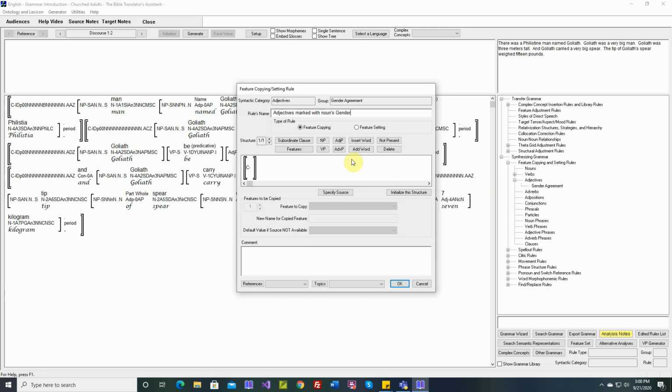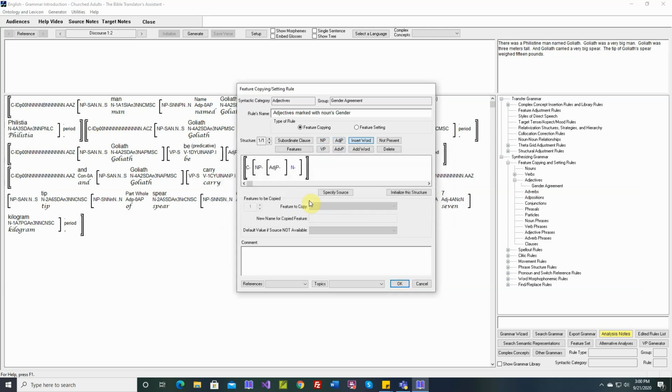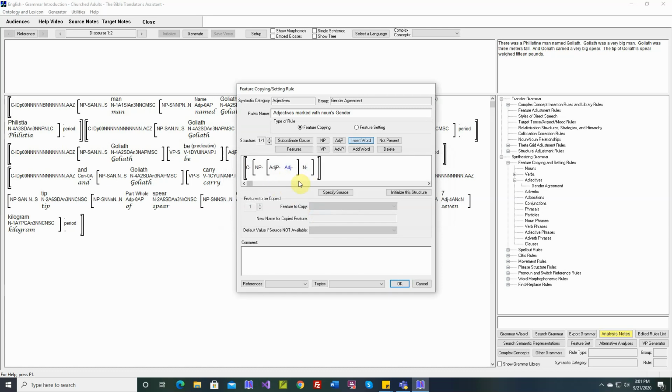So we build a structure. We'll put in a noun phrase. We'll put in an adjective phrase. And we need to put in a noun. We can put the noun before or after the adjective phrase. It doesn't matter. I'll put it after. We need to put an adjective into the adjective phrase. So there's the structure that we'll need.